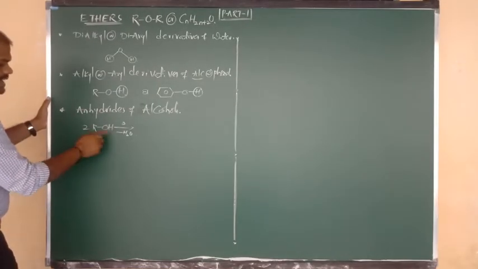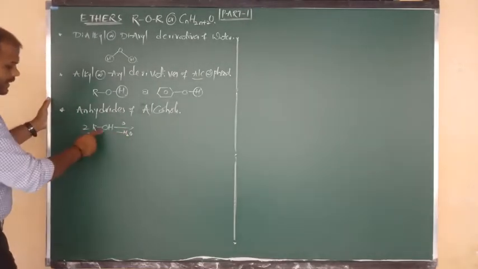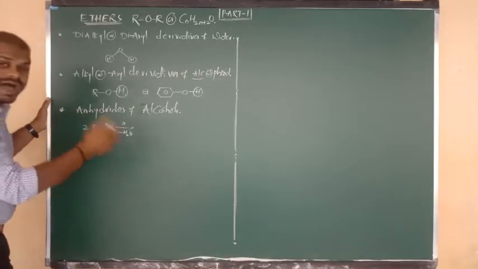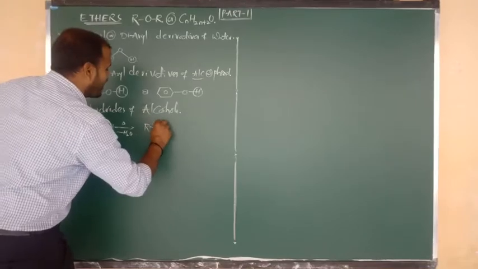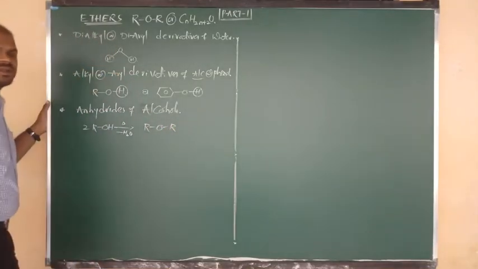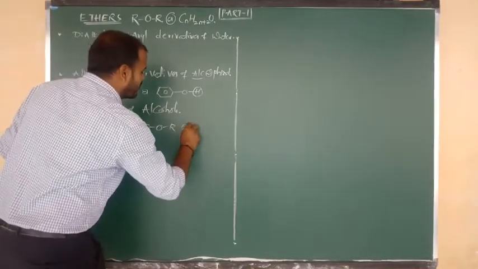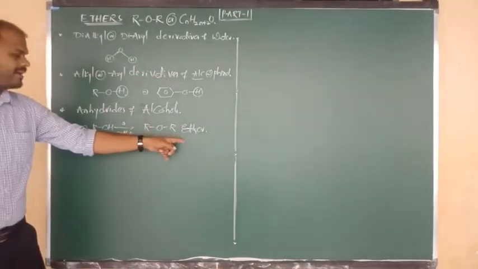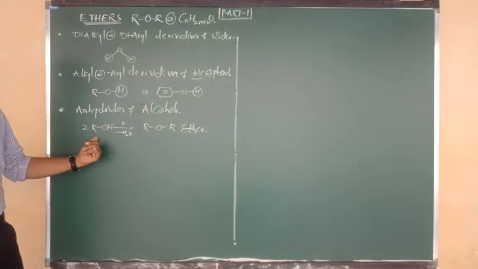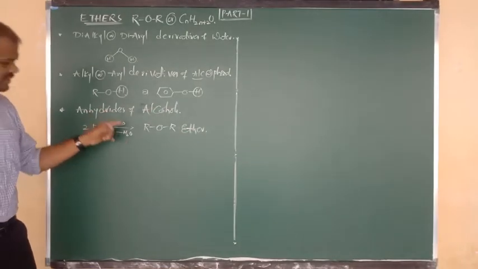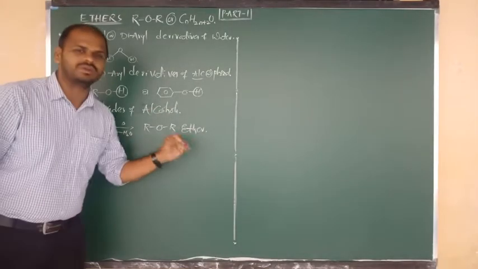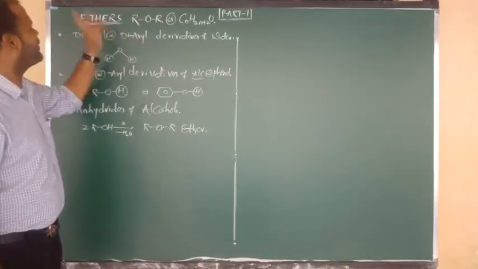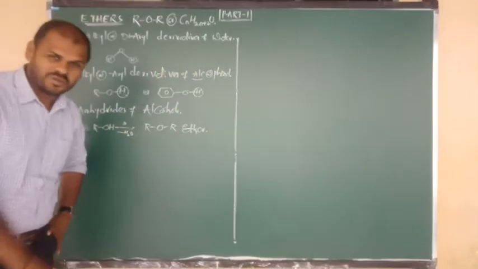So 2 hydrogens are there, H2. Of the 2 oxygens, 1 was removed, so 1 oxygen remains, and 2 R groups. So we have to say that R bonded to O and O bonded to R. Here we are getting the product, nothing but what beta? Ether. So ethers are nothing but anhydride forms of alcohol. Means from alcohols after the loss of a water molecule we are going to get the ethers. In that way we can write any one definition for what beta? Ethers. I hope you understand.